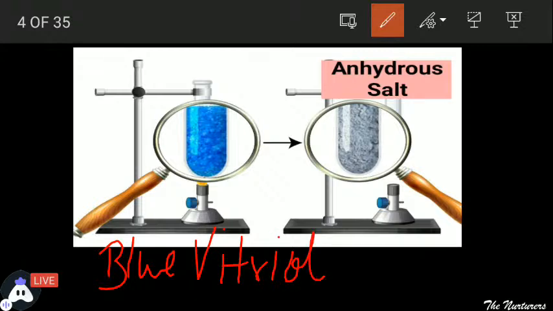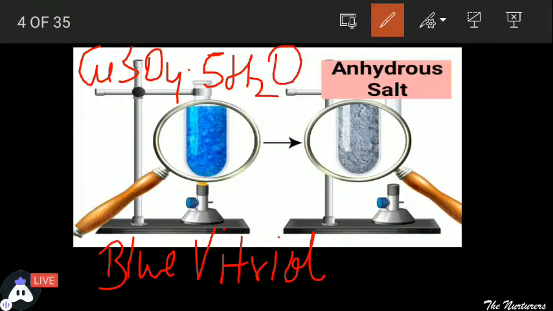Now, this blue vitriol is what? It is copper sulfate along with 5 water molecules. Now, these 5 water molecules which are attached with the copper sulfate, that is the reason it is termed as copper sulfate pentahydrate.